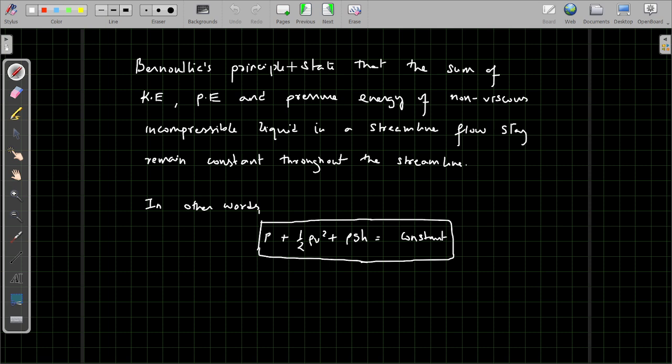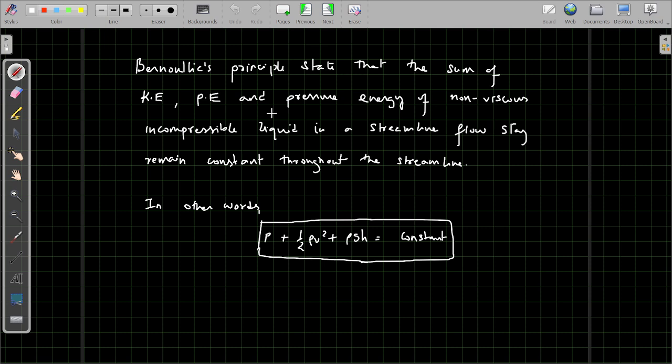Then there must be the motion of the fluid, which is the kinetic energy. And if the tube is at a different height, a different level other than the same horizontal level, the potential energy also will remain the same throughout the motion of the fluid.